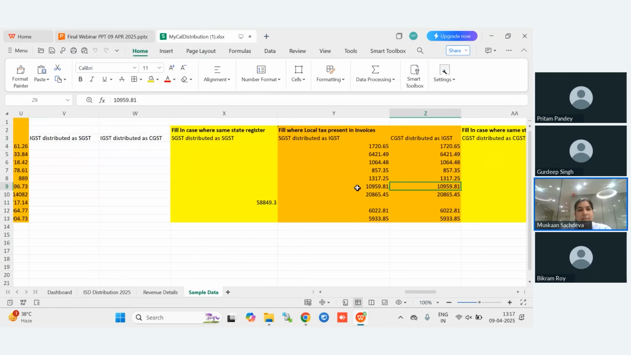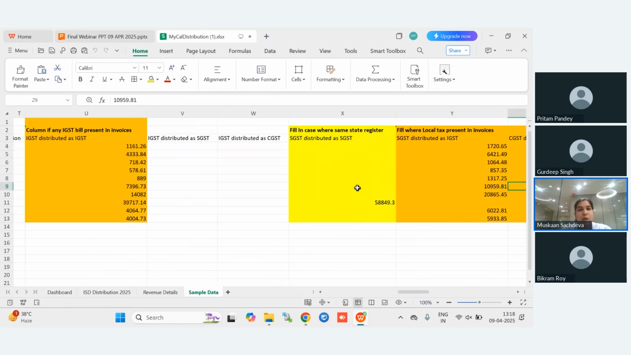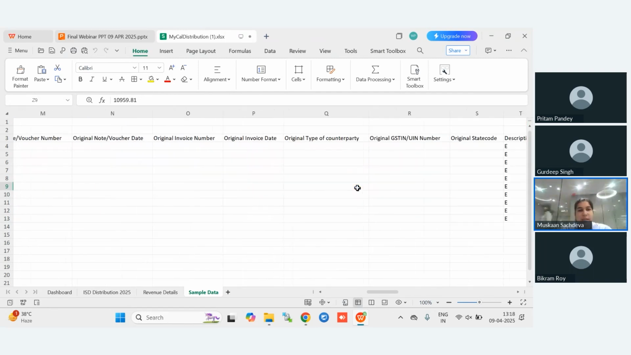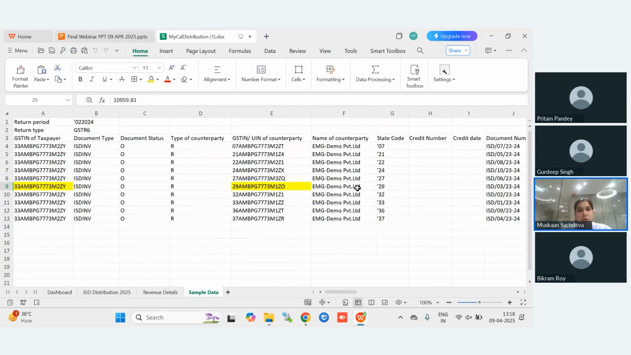This is basically a sample that I have shown you, and for the live working, we will show you once you connect with us for your ISD filing with your original data. We will help you file your ISD return by guiding you step by step how to distribute the input.